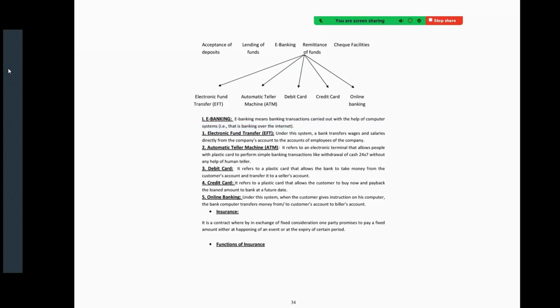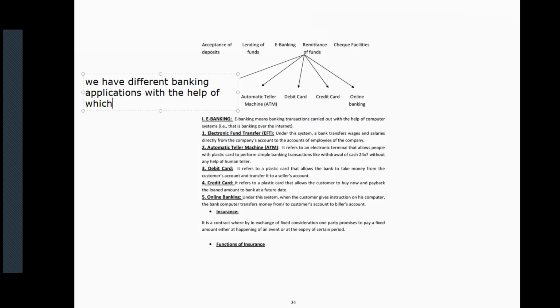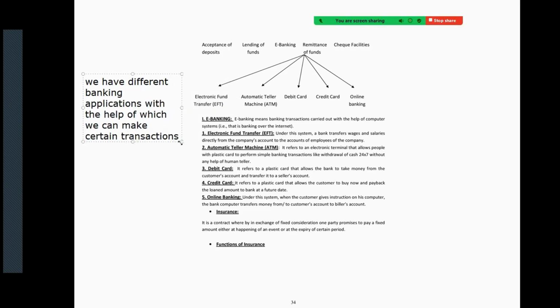So nowadays we have different banking applications with the help of which we can make certain transactions without going to the bank in person. Without going to the bank, we can update our passbook and make transactions with the help of banking applications. So this is one of the important features of e-banking.